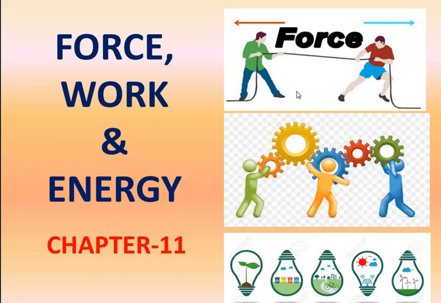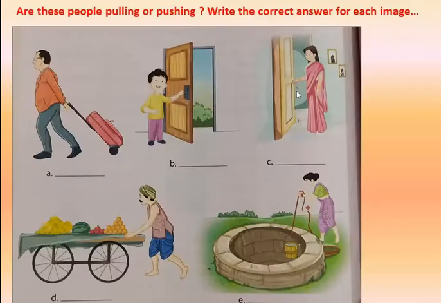Clear? So with the force we can even move the objects or even change their shape as well as direction of the moving object. To understand more about what is push or pull, let us do one activity. Are these people pulling or pushing?